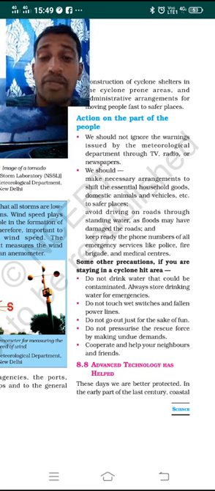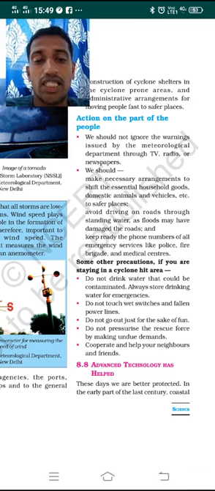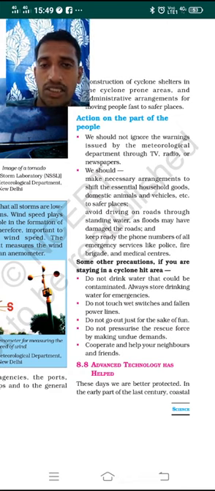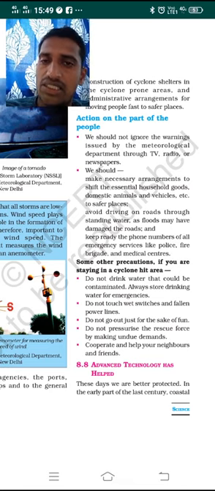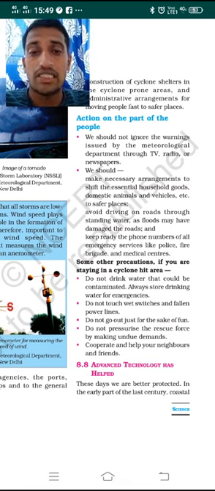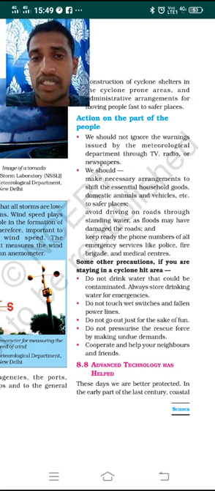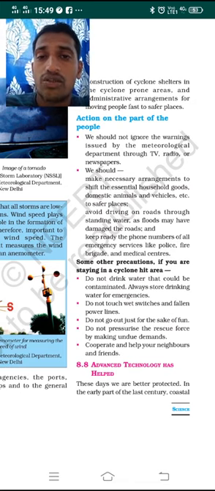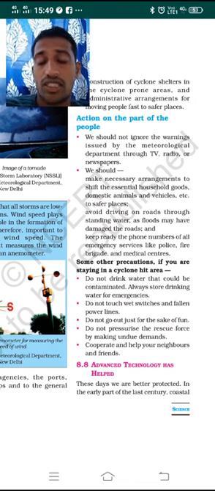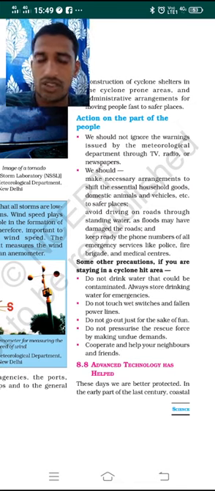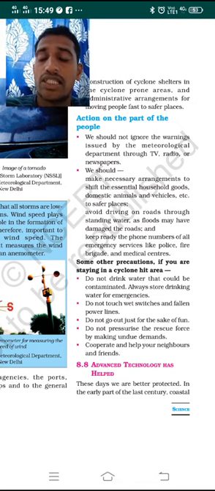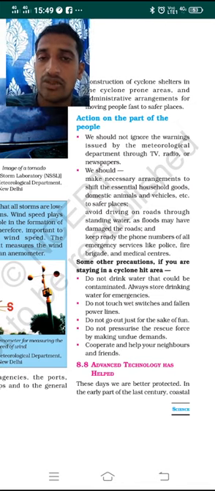We should make the necessary arrangements to shift essential things, household things, domestic animals and even vehicles to safer places. We should make these arrangements in advance. When the warning is given, at the moment it is going to hit, you should not run around. At that time you will be affected, and searching for arrangements then is not possible. So you have to be ready in advance for shifting your household things, animals or vehicles easily to safe places.